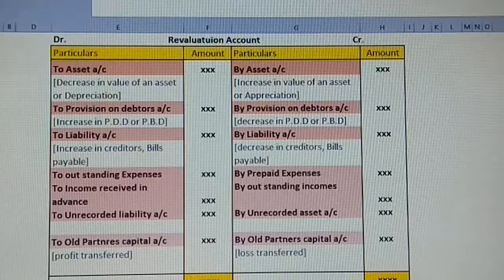Then unrecorded asset. See, when you are revaluing, you may find that some asset is not recorded in the books at all. If you find such an asset, you take it on the credit side. If you find an unrecorded liability, one you forgot to record, in that case you have to record it on the debit side.